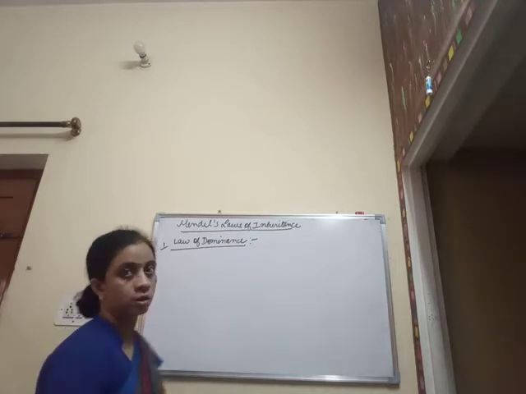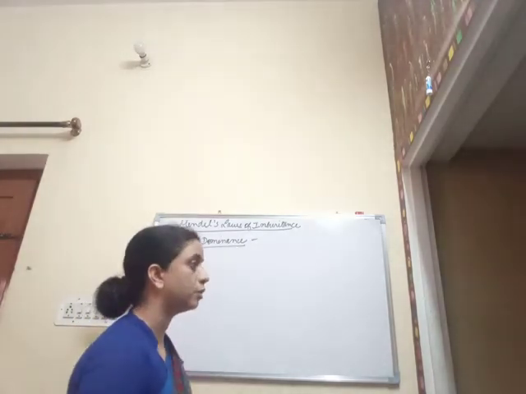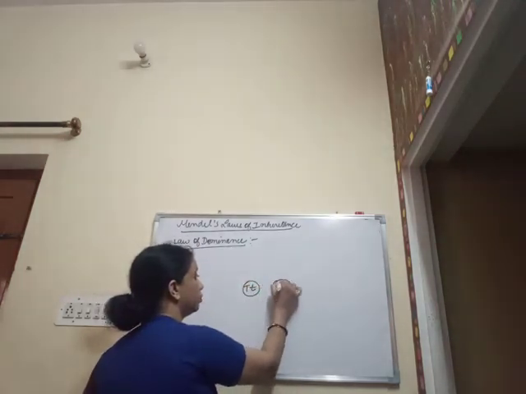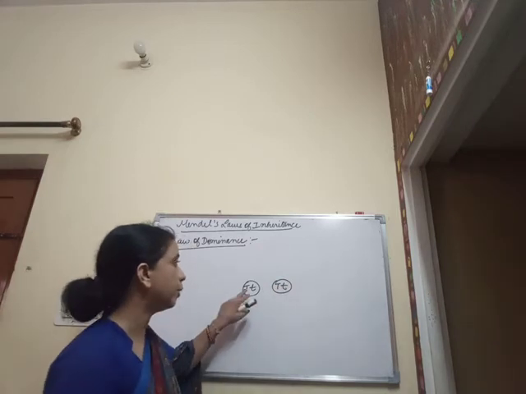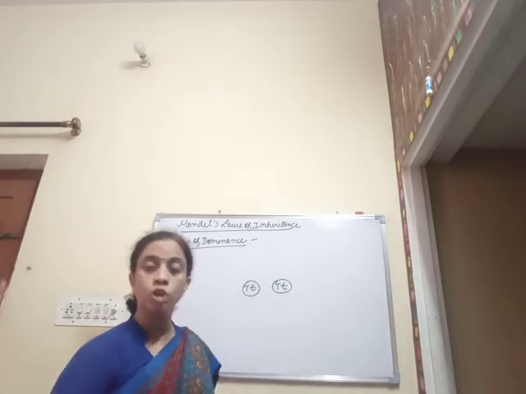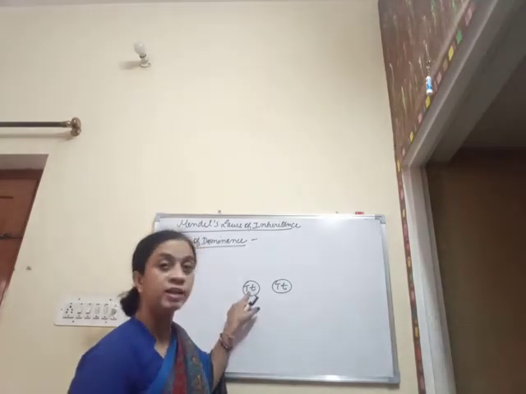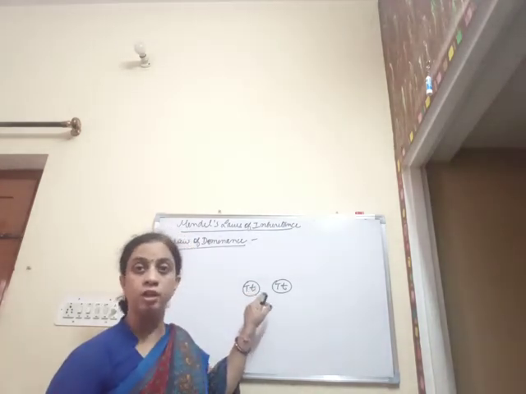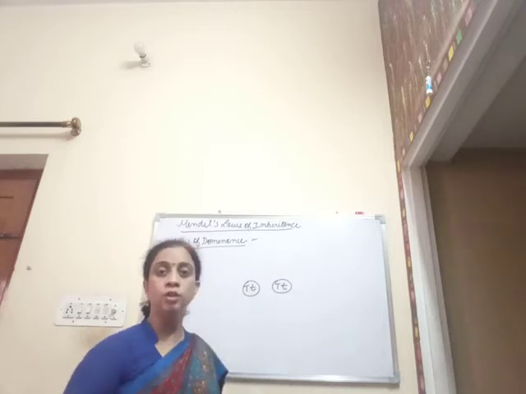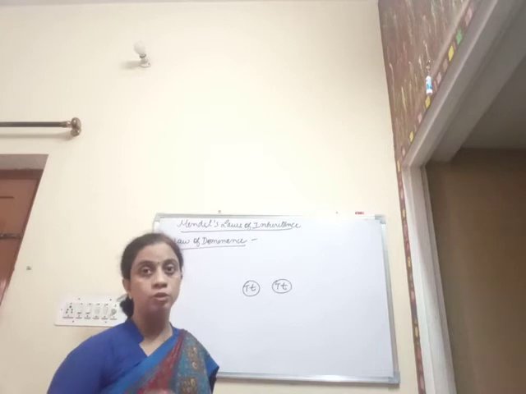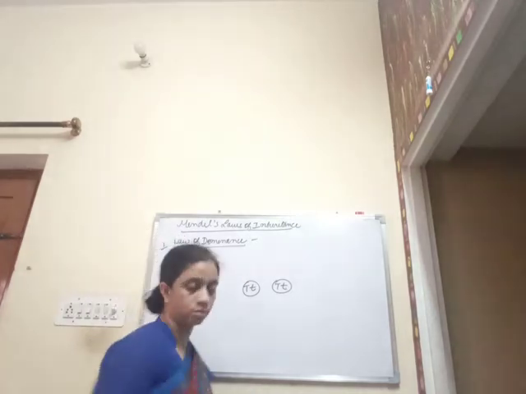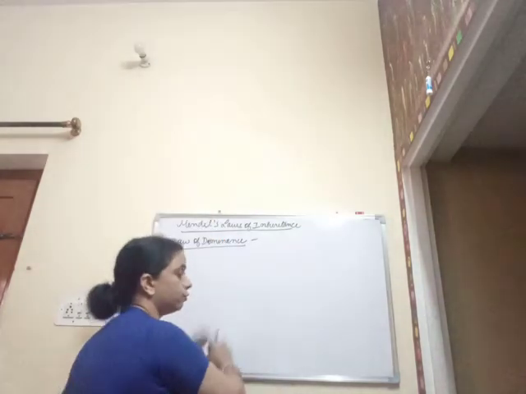According to this law, what we have observed in the F1 generation, all the progenies that were obtained were found to be heterozygous for the trait. That is, they were possessing capital T, small t. And when they were observed phenotypically, they were all found to be tall. So here, the gene for tallness has expressed itself and it has masked the effect of the gene of dwarfness, that is, it has suppressed the effect of the gene of dwarfness, so that it has not allowed the dwarfness trait to be exhibited in the F1 generation. So, according to the law of dominance,